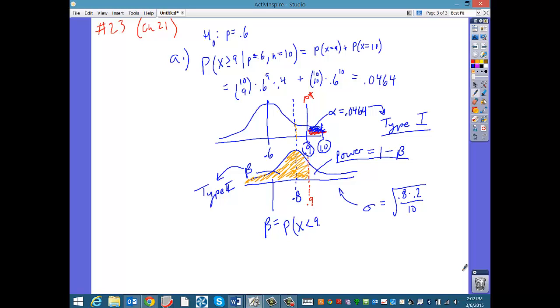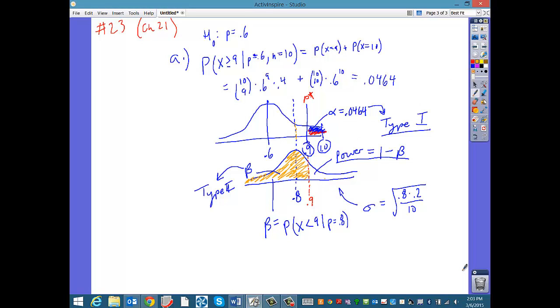In other words, that we get fewer than 9 successful free throws, given that the probability is actually 0.8. So what's the probability that we get exactly 0, plus the probability that we get exactly 1, plus the probability we get exactly 2, on and on up to 8, plus that probability as well. All that will be beta.